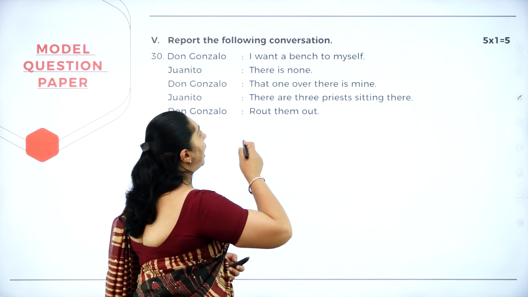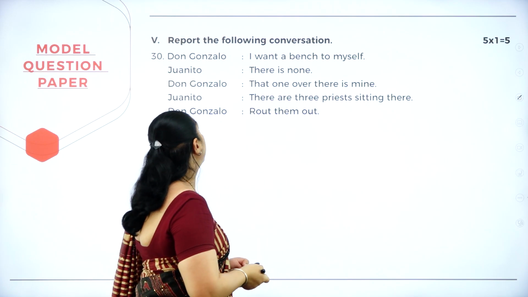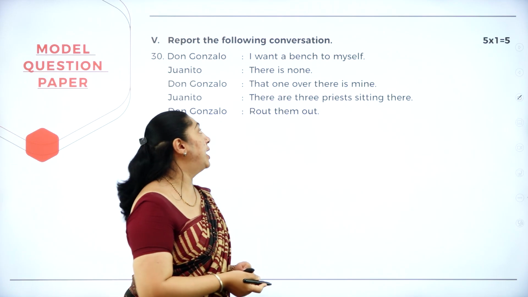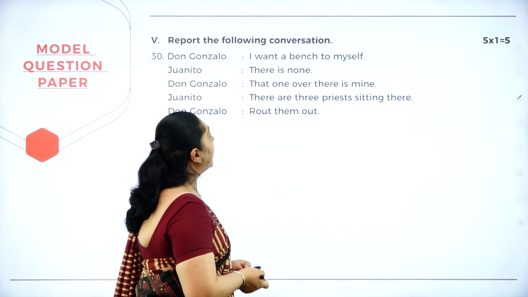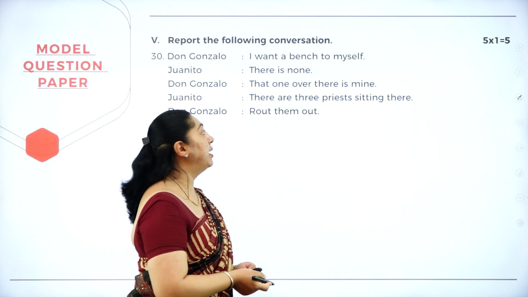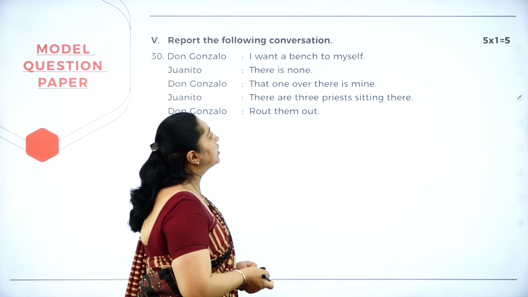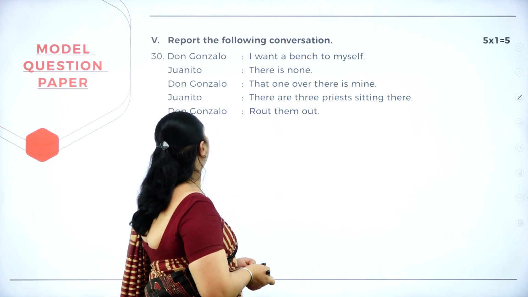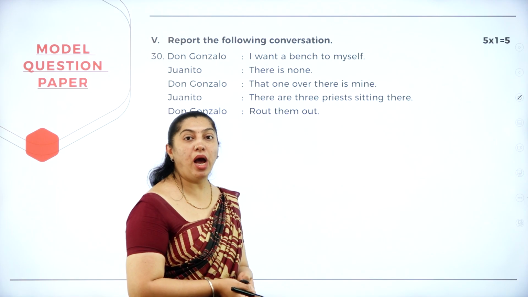Don Gonzalo, I want a bench to myself. Benito, there is none. Gonzalo, that one over there is mine. Benito, there are 3 priests sitting there. Don Gonzalo, route them out.